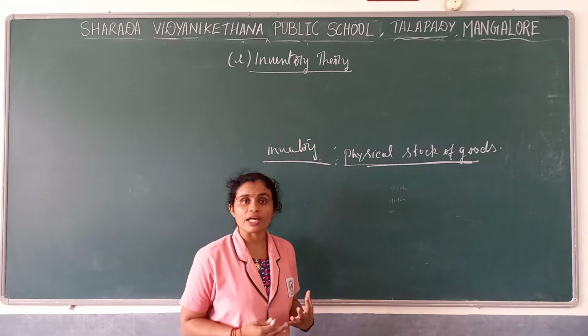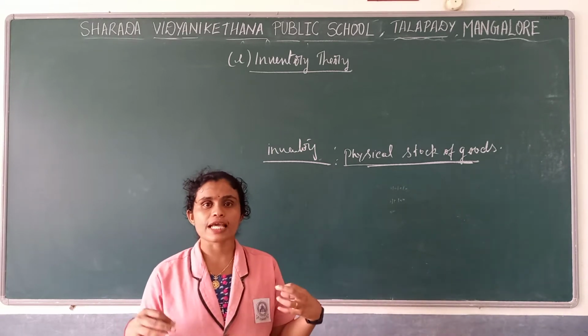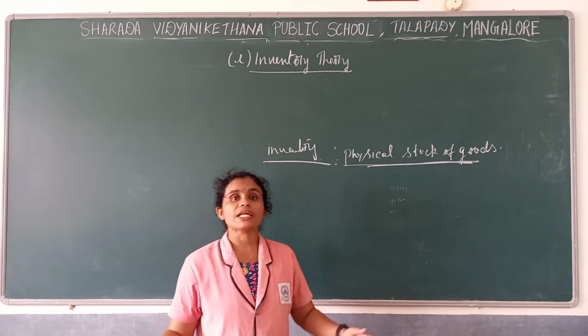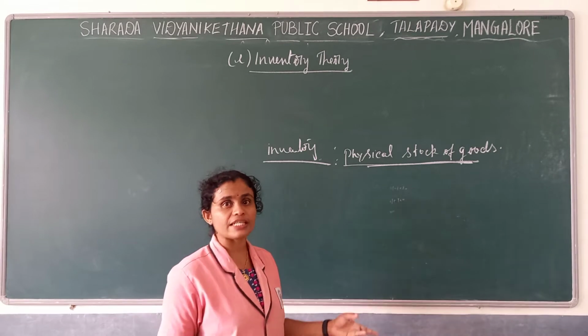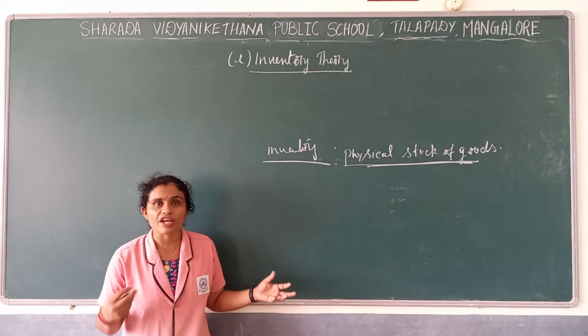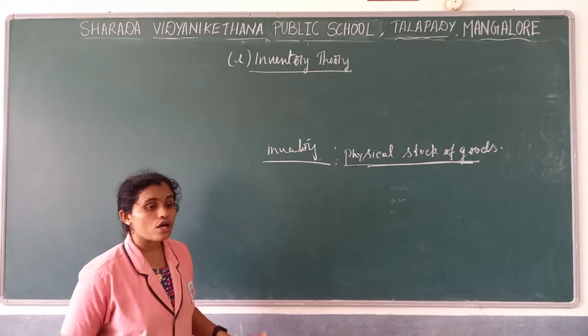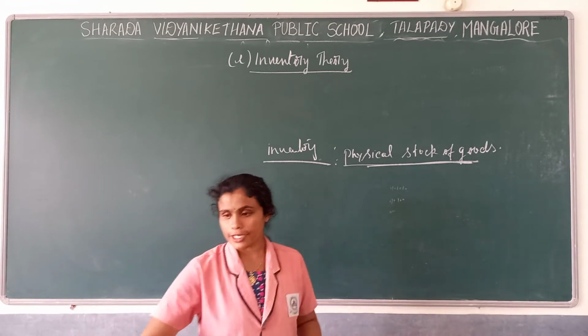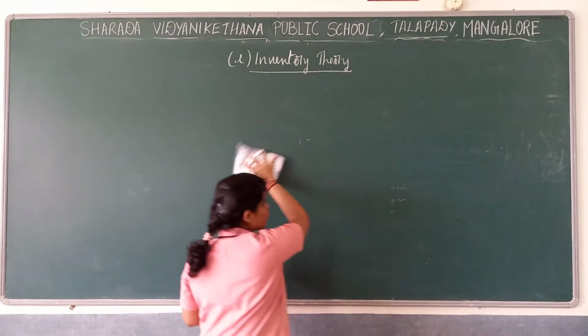That cost we divide into 4 types. There are 4 kinds of cost associated with the maintenance of inventory.